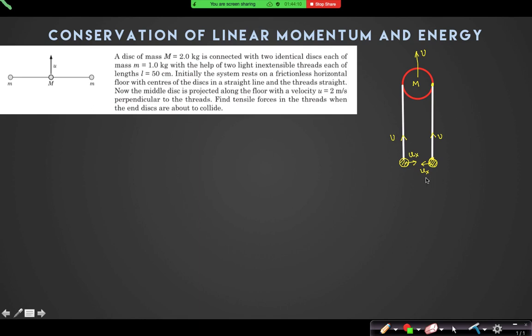Can I conserve linear momentum in this situation? Can you tell me what is the equation for conservation of linear momentum?